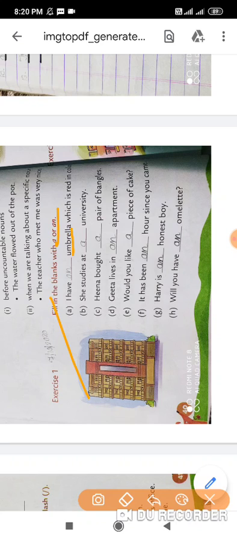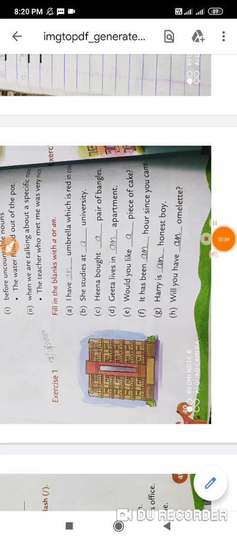She studies at dash university. So if we say a university, better. Yes, next one we can see here. Wait a second, for university we put an.